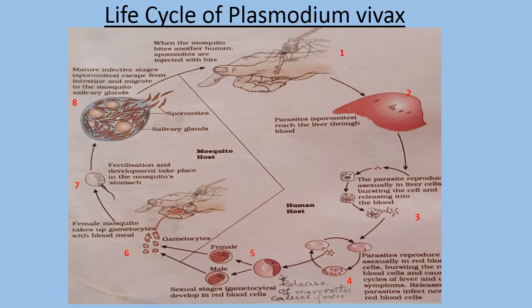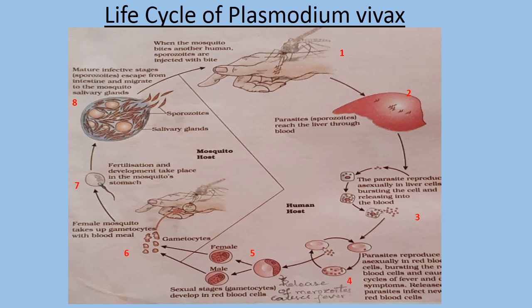Through the blood it will enter one of the organs of our body, that is the liver. So the liver is the first organ to get infected with the sporozoite. The sporozoite will initially select one of the liver cells. You see in the third picture of the life cycle, initially their number is very small. The sporozoites are very few initially. Then they will multiply asexually in the liver cell, and finally they will cause the bursting of the liver cell.